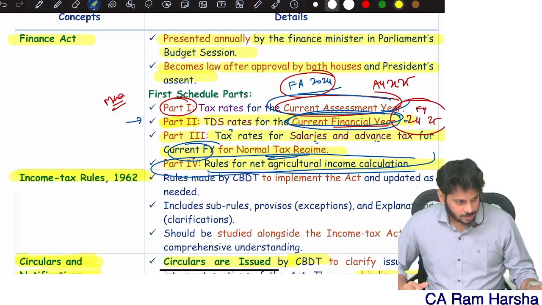Plus surcharge 0. Subtotal 42,500 minus rebate. Here my total income is exactly 5 lakhs, less than or equal to. Now when it is less than or equal to 5 lakhs, how much rebate can I claim? Lower of basic tax or 12,500. Basic tax 42,500 or 12,500, whichever is lower. 12,500 I will reduce. Balance amount is what? 30,000. Subtotal, yes or no? Plus cess 1,200, 31,200. That's it. You understood?